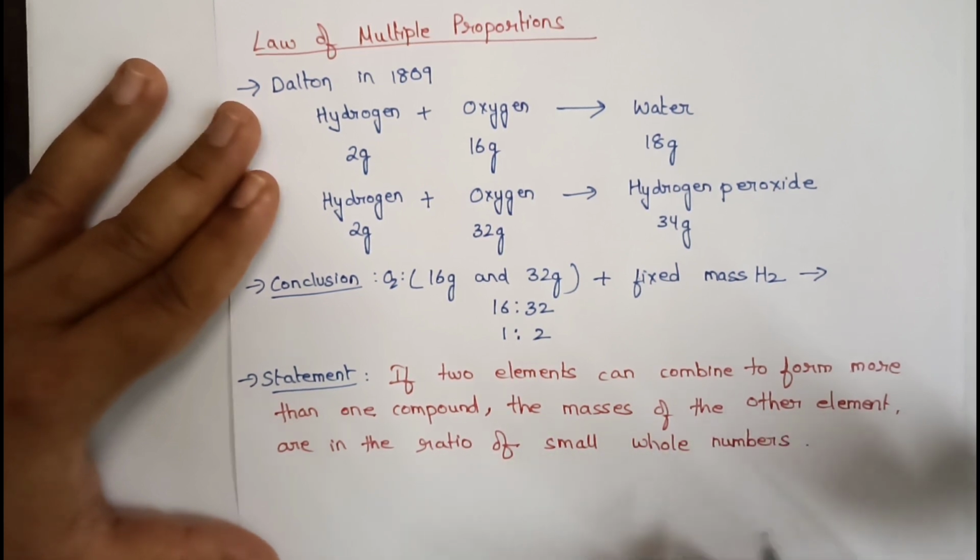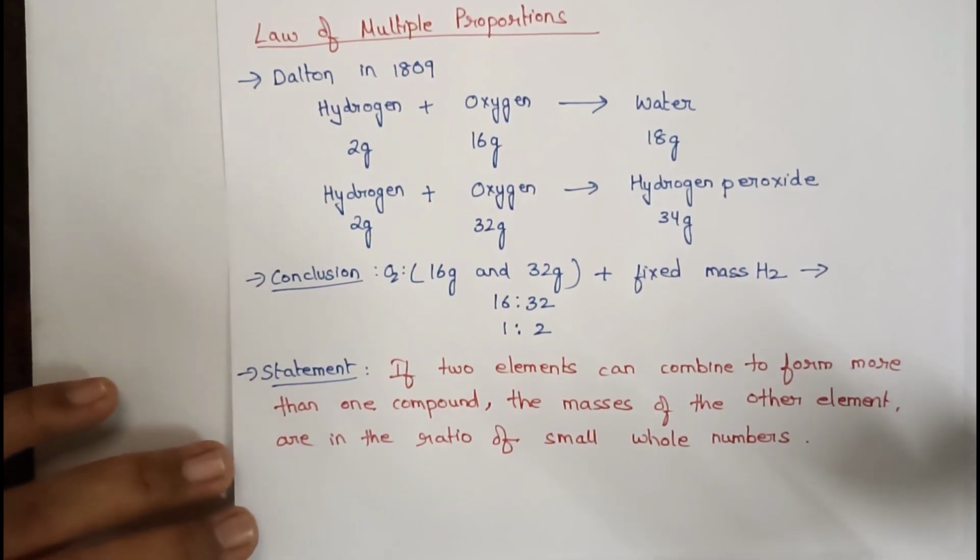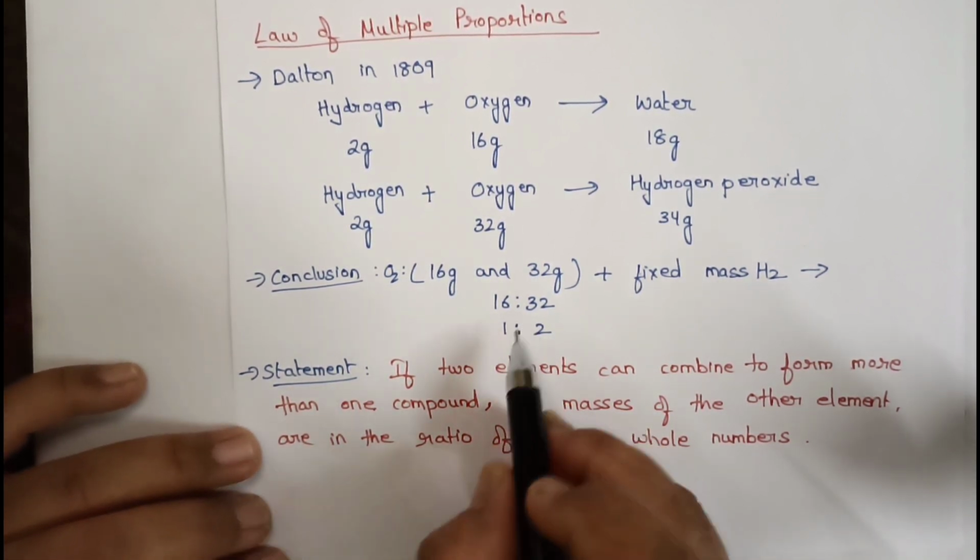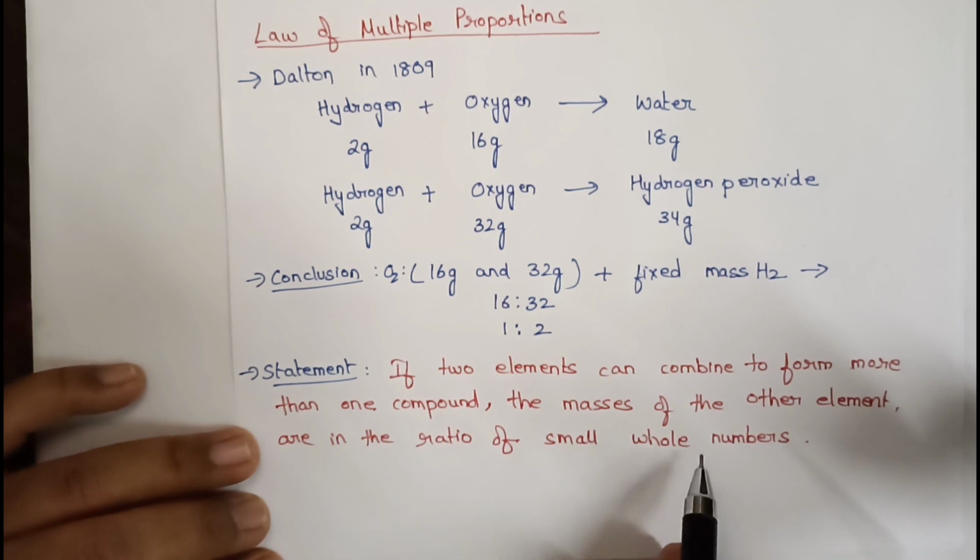They are not integers, they are whole numbers. Okay, so if you get a bigger number, you should simplify it to the small whole numbers.